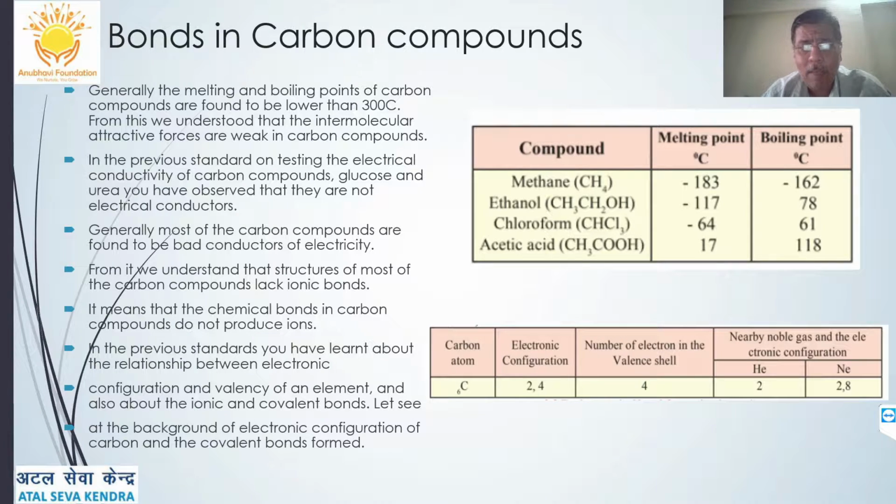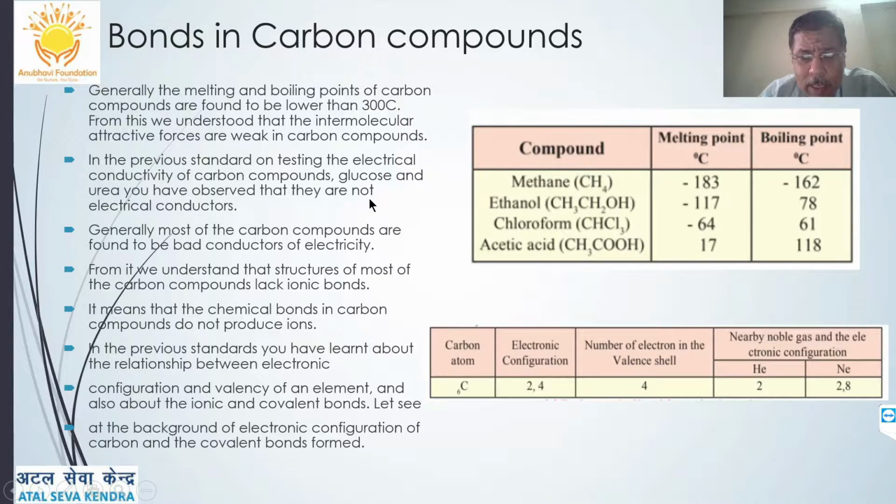So now coming to a very important thing, that is carbon. Carbon is a non-metal, and generally the melting and boiling points of carbon compounds were found to be below 300 degrees centigrade. From this, we understood that the intermolecular attractive forces are weak in carbon compounds, and therefore it must not be an ionic bond. As we have seen in metallurgy, ionic compounds have high melting and boiling points. Here the melting and boiling point was less than 300 degrees Celsius.